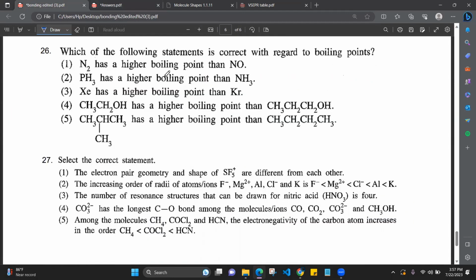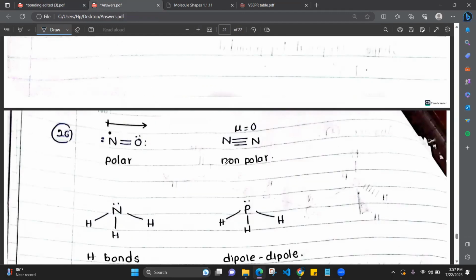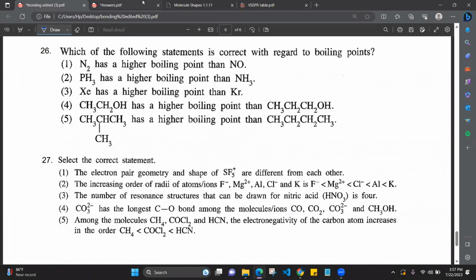NO has a dipole moment. So which one has the greater boiling point? This has a dipole moment, meaning it has dipole-dipole interactions. This has just London forces. So dipole-dipole interactions are stronger than London forces. Therefore, the first one is wrong.